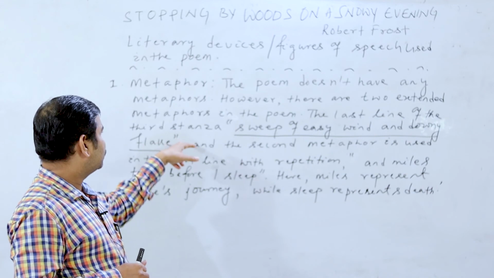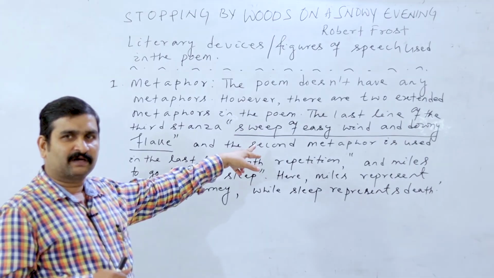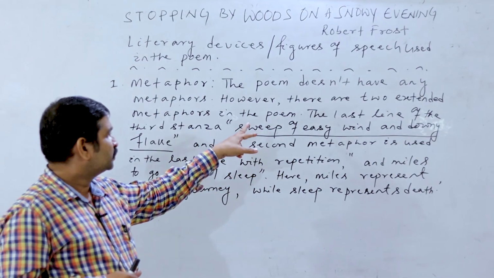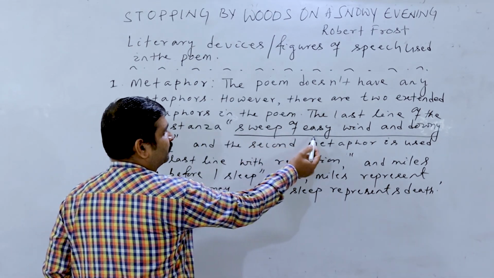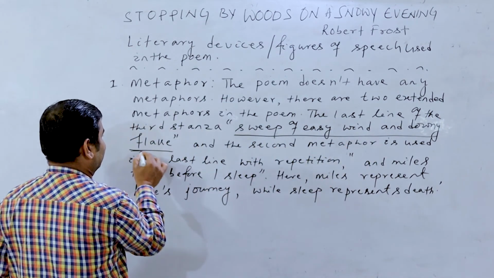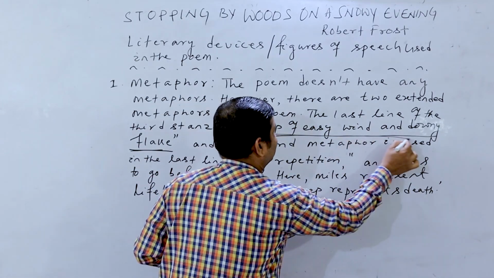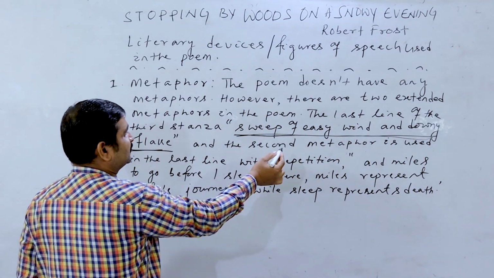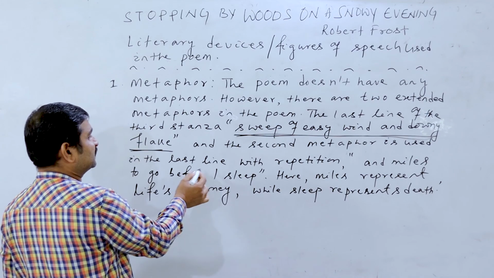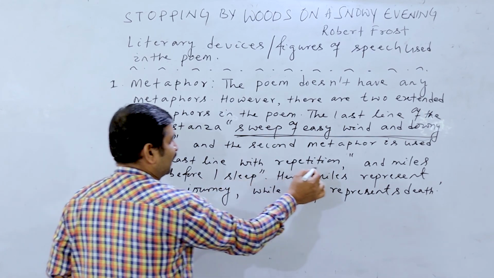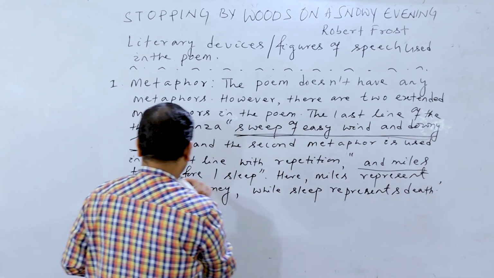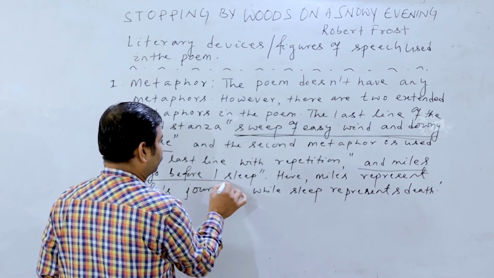The last line of the third stanza, this is the underline. All of you look at it. Sweep up, this is the line I am marking. Sweep up, easy wind and downy flake. This is the extended metaphor used here. And the second metaphor is used in the last line with the repetition, and miles to go. This is the line I am underlining. All of you look. And miles to go before I sleep.